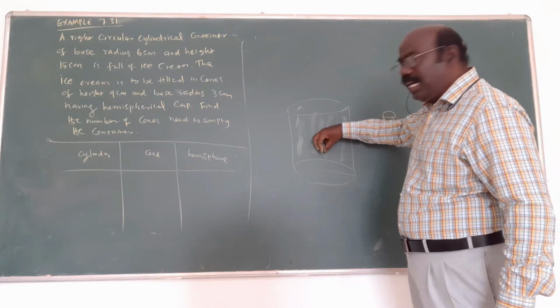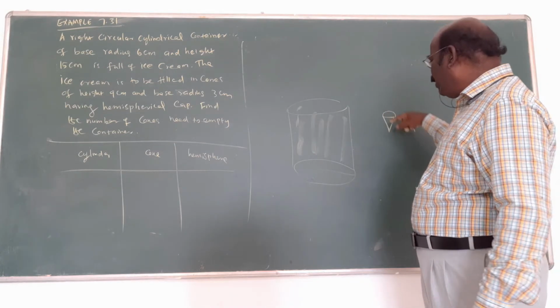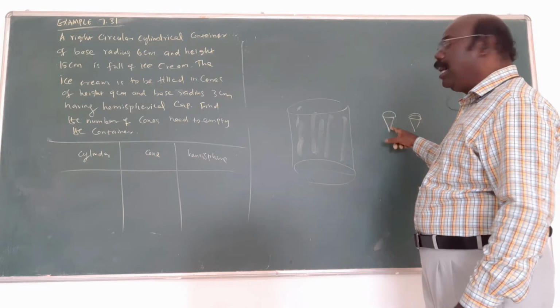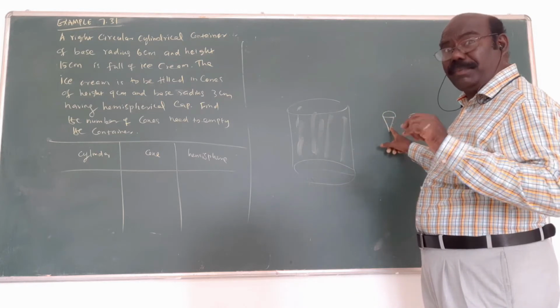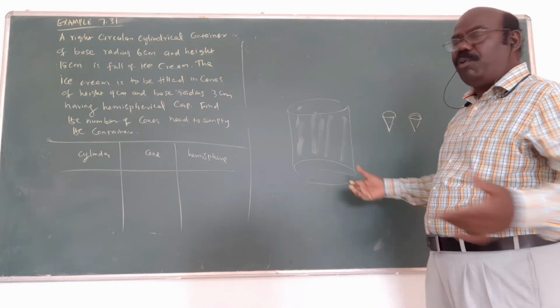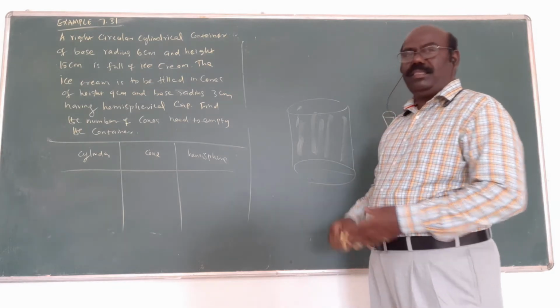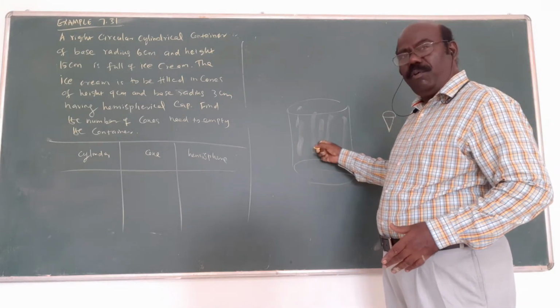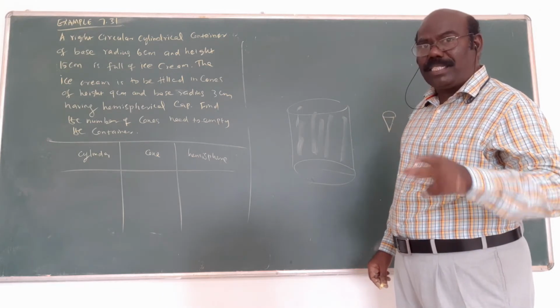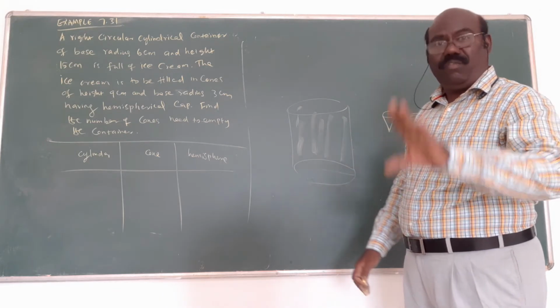Anyway, from the cylindrical container, the ice cream is filled into the cones. The volume of the cylinder will be equal to the volume of the cones. That means the volume of the cone plus the hemisphere, both will be equal. Am I correct? Volume 1 is the volume of the cylinder. Volume 2 is the volume of the cone plus the volume of the hemisphere combined together, called V2.